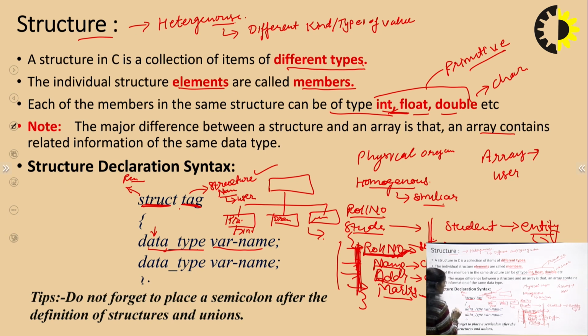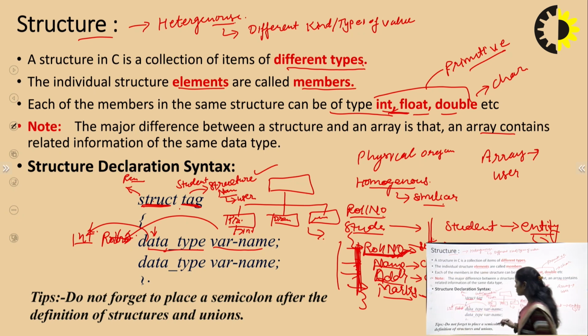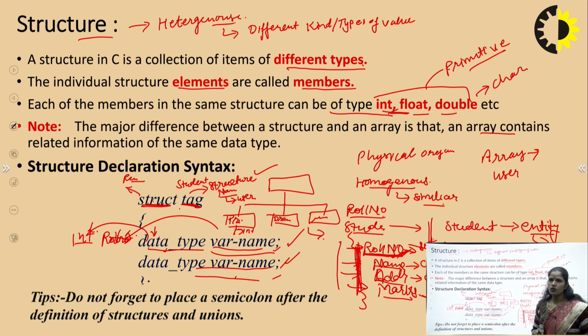For example, struct with the tag student, and here int is the data type and roll number is the variable name. So this is the syntax. It is not necessary to define only one or two data members; we can define up to n data members: member variable 1, member variable 2, member variable 3, and so on up to n.